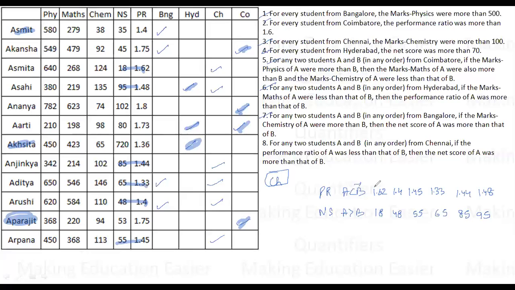Out of these people who are definitely from Chennai, so this Ajinkya is definitely from Chennai and Arpana is also definitely, 1.44 and 1.45. So this person and this person, these 2 are definitely from Chennai, right? 1.44 Ajinkya and 1.45 Arpana. These 2 are definitely from Chennai. Now keeping them as benchmark, this should be in increasing order and this should be in decreasing order. So this area is sorted.